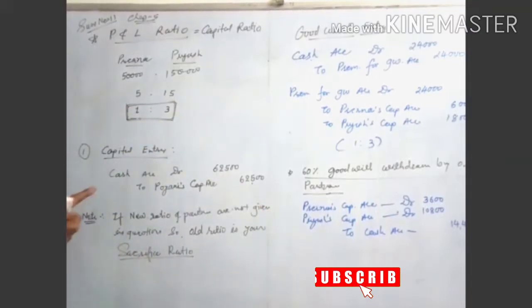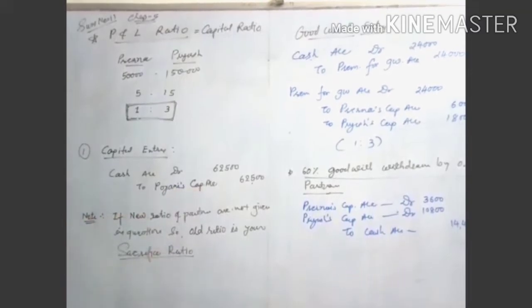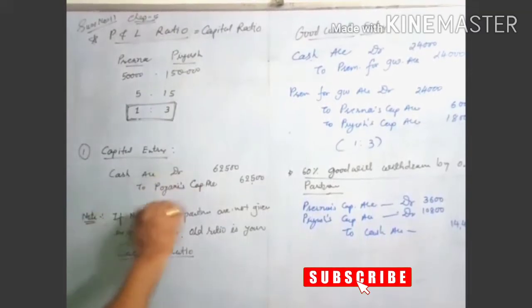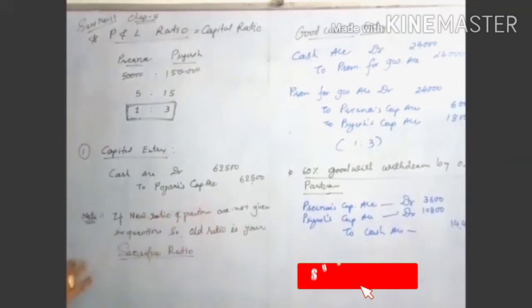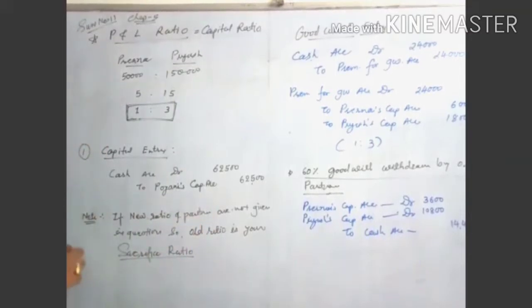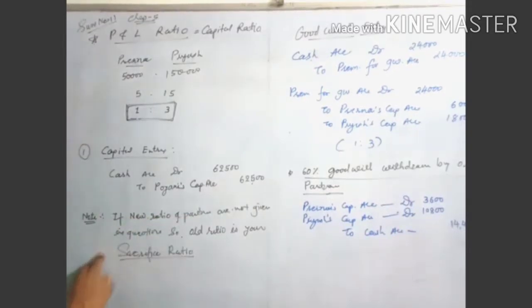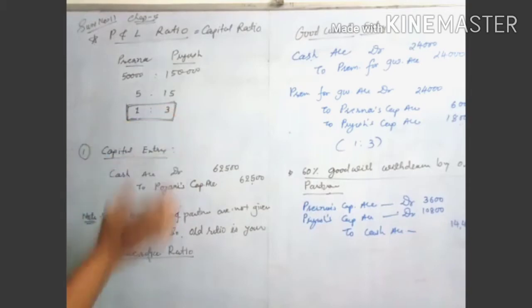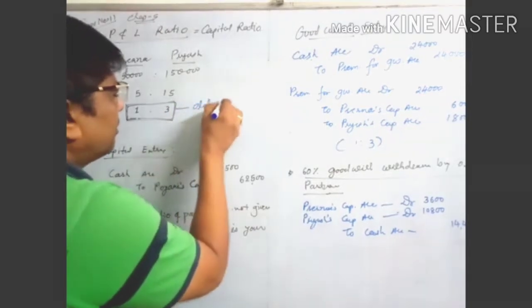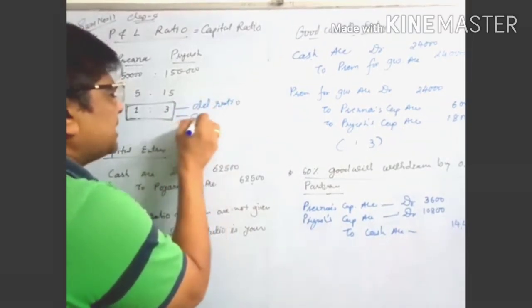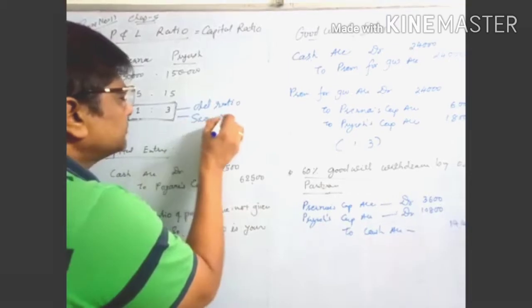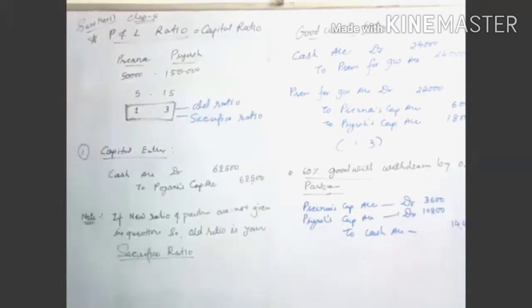Now, new partner Poini brings rupees 62,500 as capital. The entry is cash account debited to Poini's capital account. Now you have to keep this one point in your mind: if the new ratio is not given in the question, then the old ratio is your sacrifice ratio. So in this question, the new ratio is not given. The old ratio is 1:3, the same is the sacrifice ratio. This is called the old ratio, and this is called the sacrifice ratio. Both are equal.